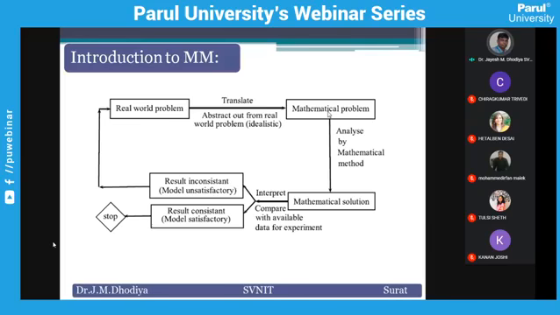If we can find such a pattern for the farmer before the crop grows, they can get an idea. Obviously, in our country, more than 60% of people are connected to the farming community, so it benefits them. So it is a real world problem. But how can we convert this problem into mathematics? For that, you have to start your study with a particular region, because soil to soil, crop production is different.